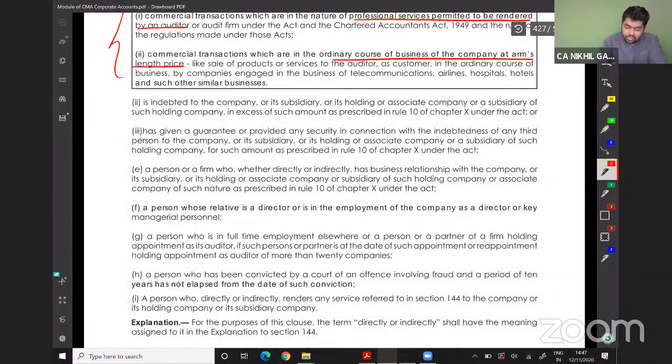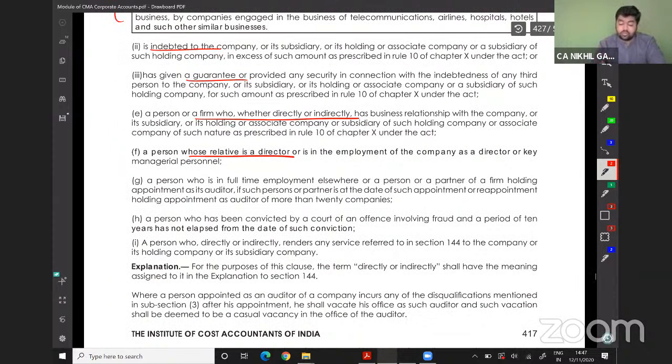Okay. There is indebtedness, there is a guarantee, and a person who indirectly or directly has any business relationship. All three things were covered. A person whose relative is a director or employee of the company or a key managerial person: if your relative is a director, manager or key person of a company, then you are not eligible.